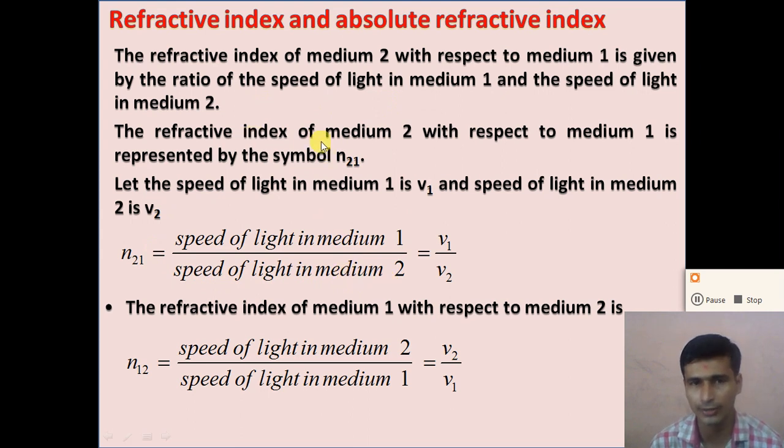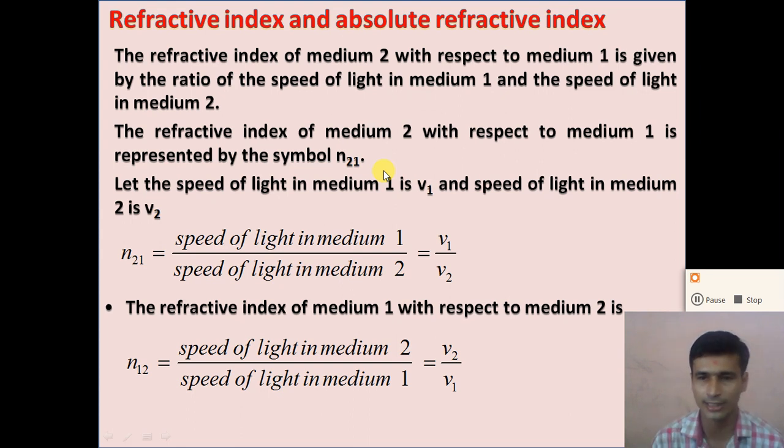It is represented by the symbol n21. What do we mean by n21? n21 means the refractive index of medium 2 with respect to medium 1.